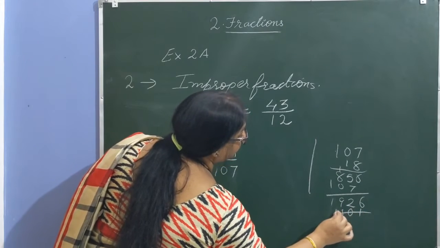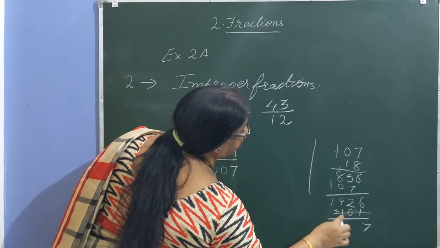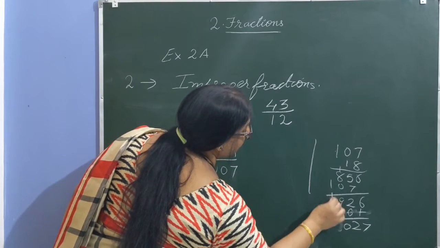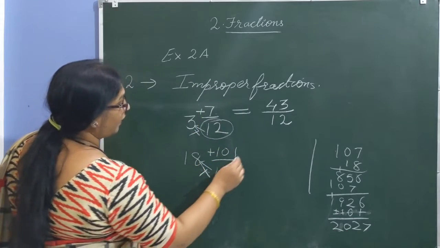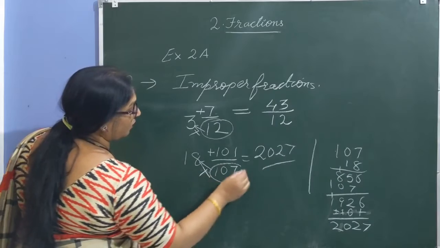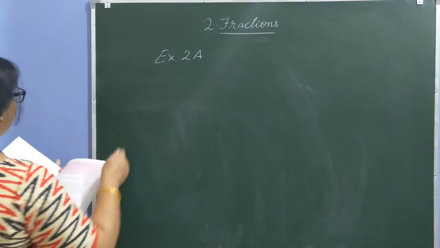101. So sum up. When you add 7 to 1926, 1 carry over, and the value is 2027 by the same common denominator, 107. Clear?